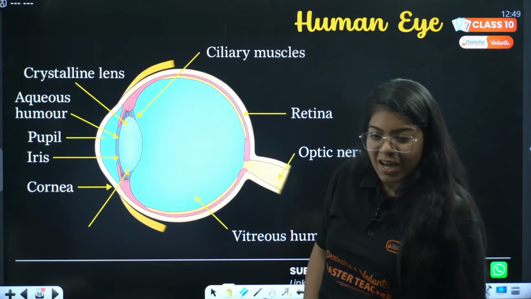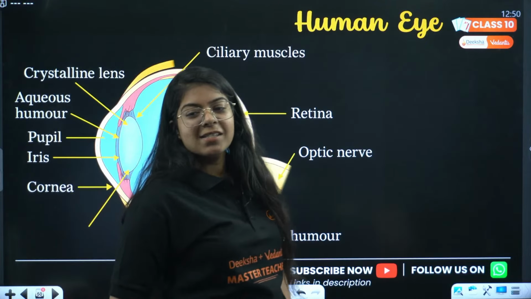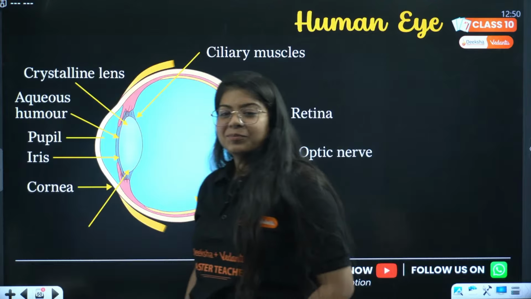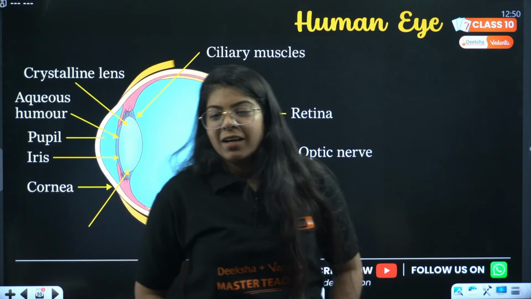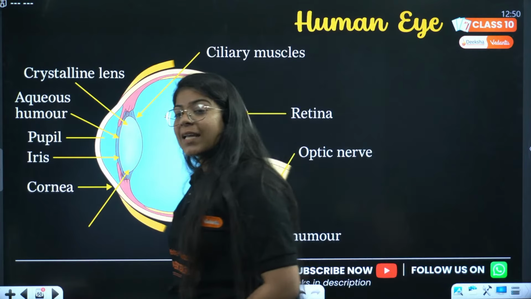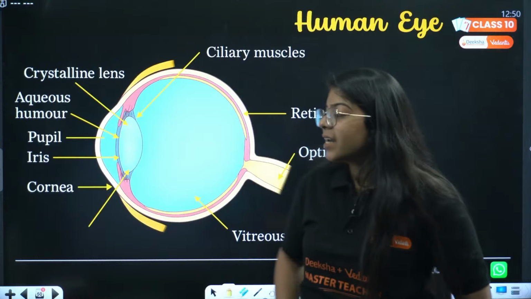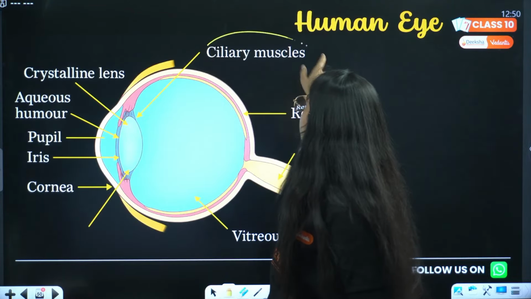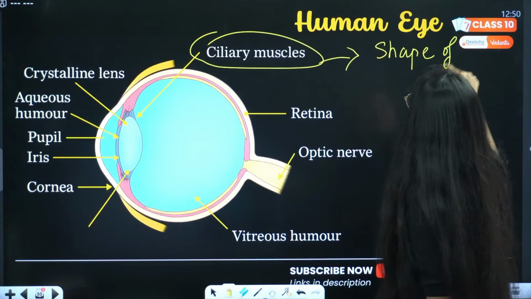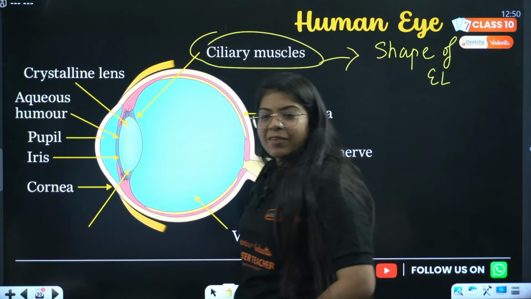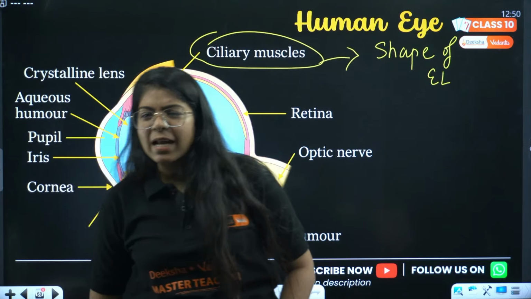Ciliary muscles, we have the answer from Sharma Ji, 1 point. Rainy is saying ciliary muscles, right? Great. Understood? So the part of the human eye that is responsible for changing the shape or focal length of the eye lens is called ciliary muscles. It changes the shape of the eye lens. Very good. Eye lens, ciliary muscles, great.